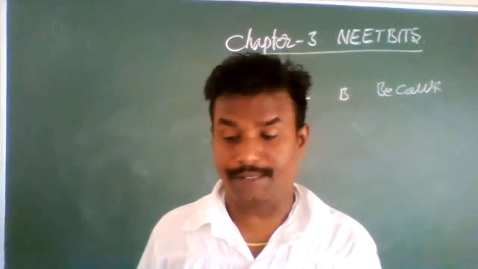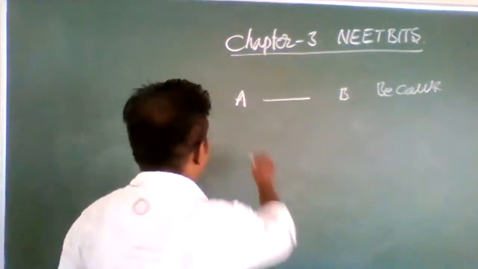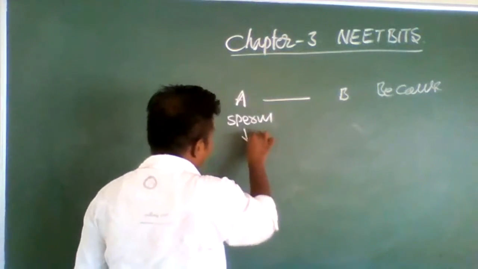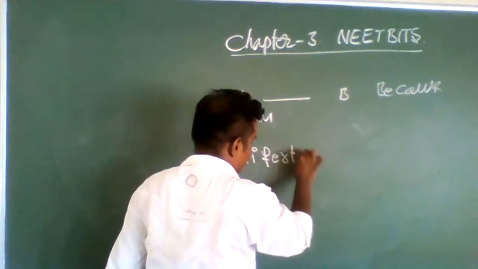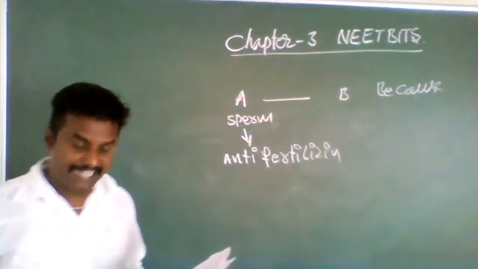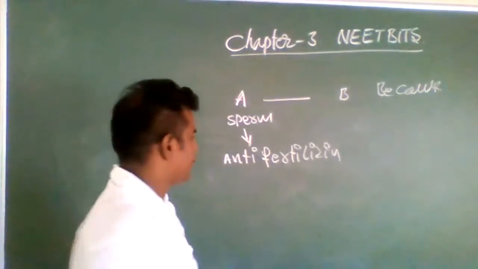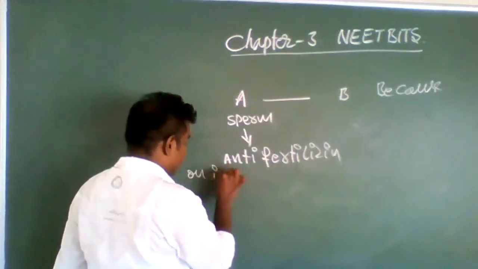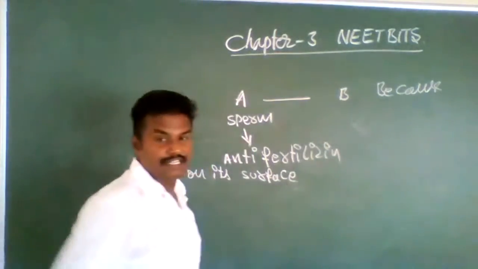66th question solution. Sperm contains anti-fertilizin on its surface.